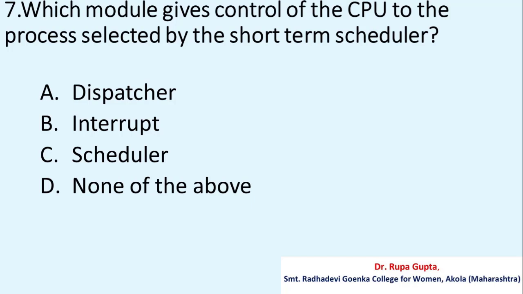Question number 7. Which module gives control of the CPU to the process selected by the short-term scheduler? Your options are A, dispatcher, B, interrupt, C, scheduler, D, none of the above. And the answer is A.